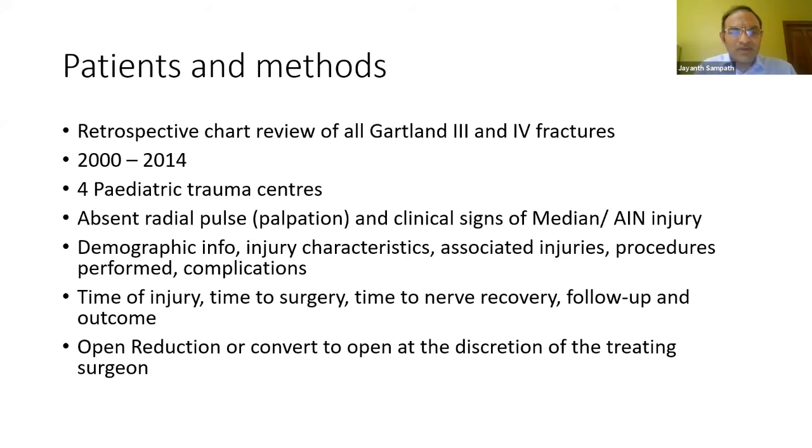So they did a retrospective chart review of all Gartland 3 and 4 fractures from 2000 to 2014 from 4 pediatric trauma centers in the United States. So the inclusion criteria was that you had to have an absent radial pulse by the palpation method, and you have to have clinical signs of median or anterior interosseous nerve palsy. They looked at demographic info, injury characteristics, associated injuries, what procedure was actually done, and any complications they encountered. They also looked at the timing of the injury, time to surgery, time to nerve recovery, and also the outcome.